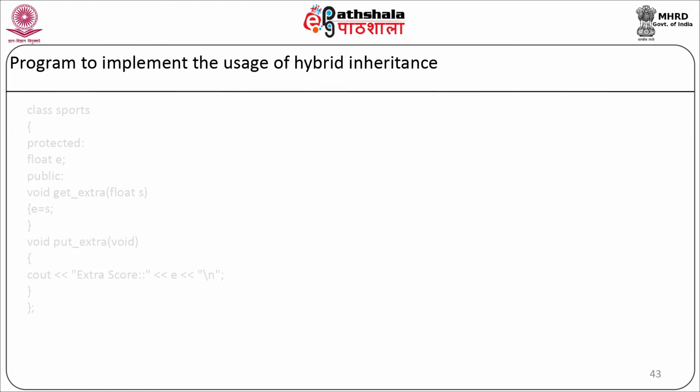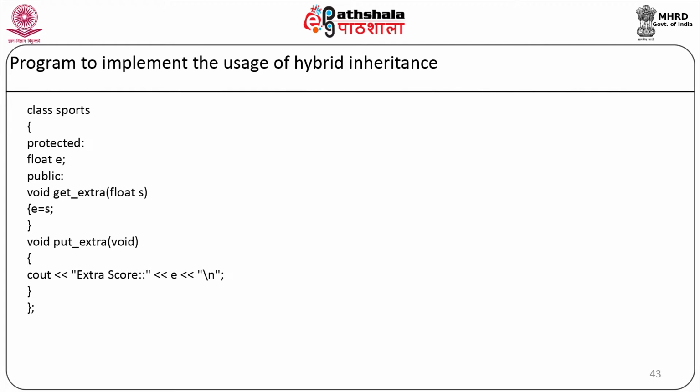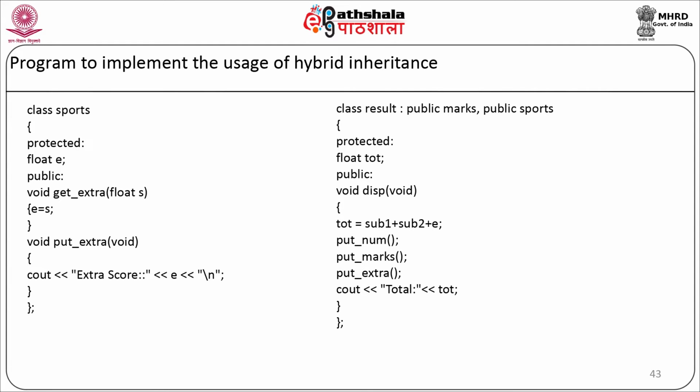Then we are going to have the third class, class sports colon public student. Here we are going to have a protected member as float e. In the public section, we are going to have a member function get extra float s. It will assign the value of s to e as e equal to s. Then we are going to have put extra member function which will display back the value of e on the screen, cout extra score e, and our class will end. Then we are going to have the last class result which will be inherited from two classes, public marks comma public sports. Here we are going to have the data member as protected float total.